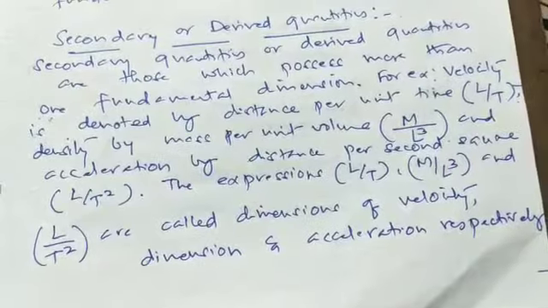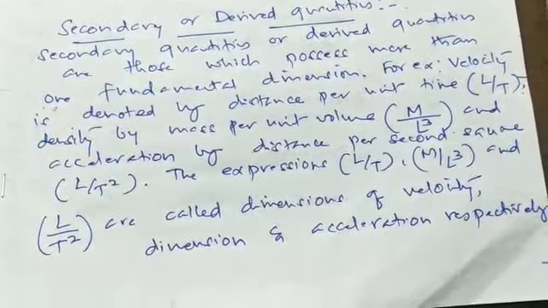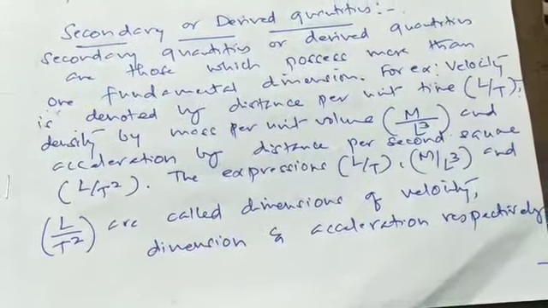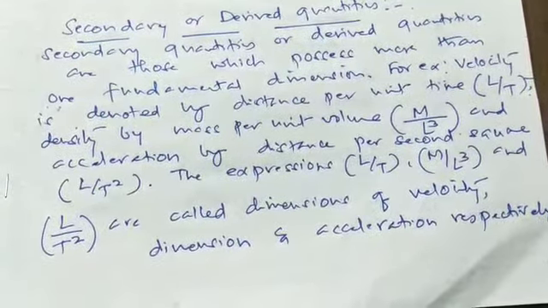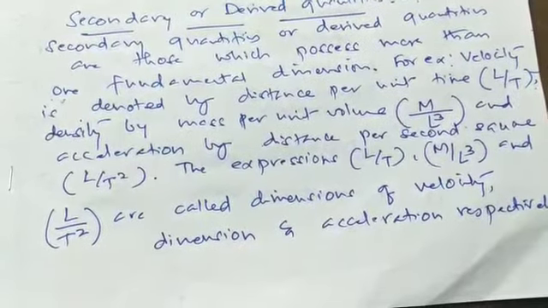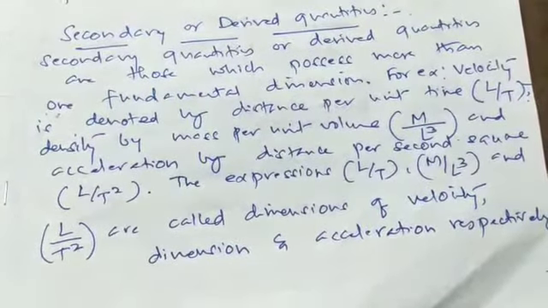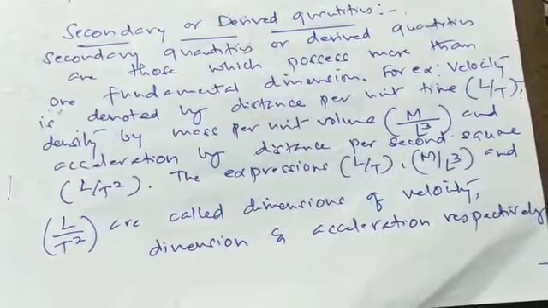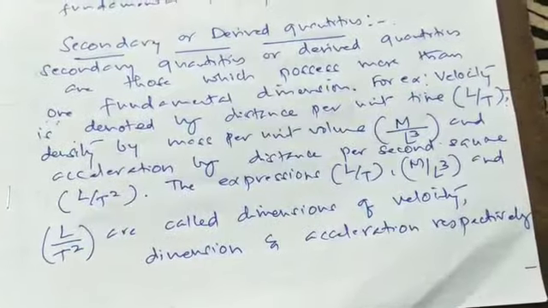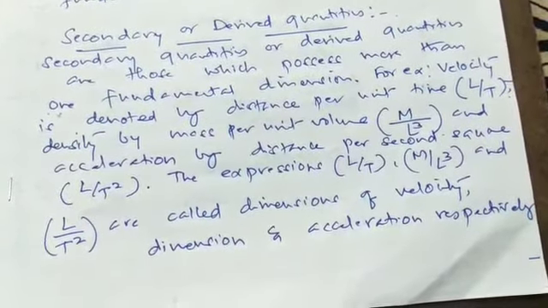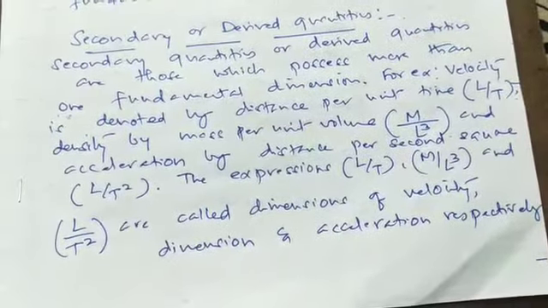Similarly, the dimensions of density are mass per unit volume. Mass is given by M and the volume is given by L cube. So the dimension of density is M by L cube. And acceleration due to gravity, similarly, is L by T square because it is change in the velocity, so L divided by T square. Therefore, the expressions of velocity is L by T, density M by L cube, and for acceleration L by T square. These are the dimensions of the velocity, density and acceleration respectively.